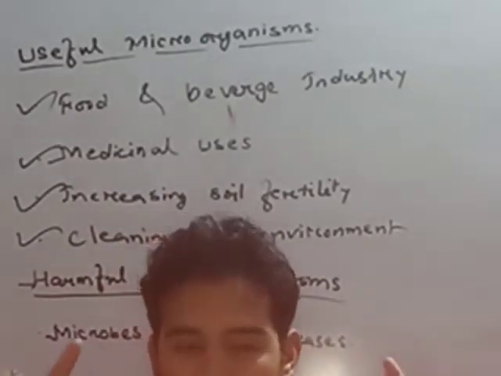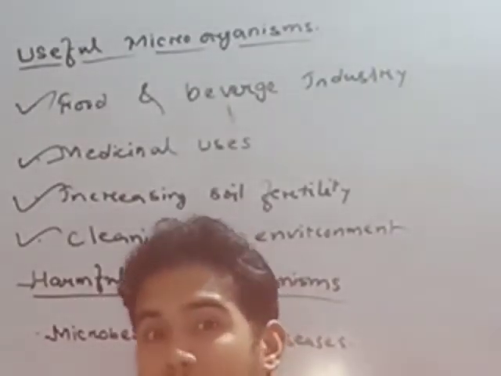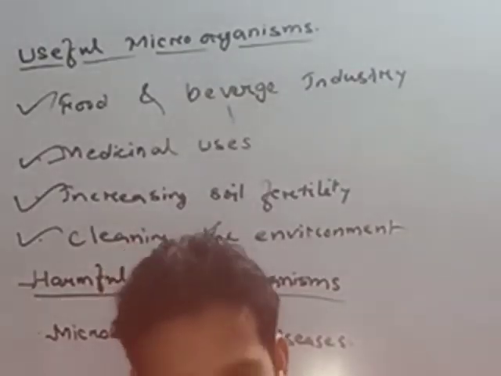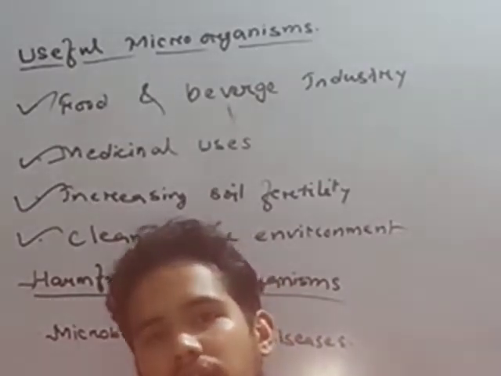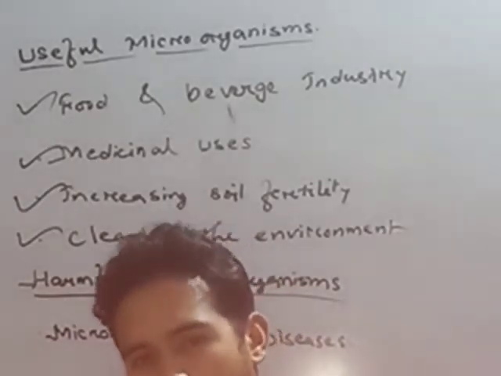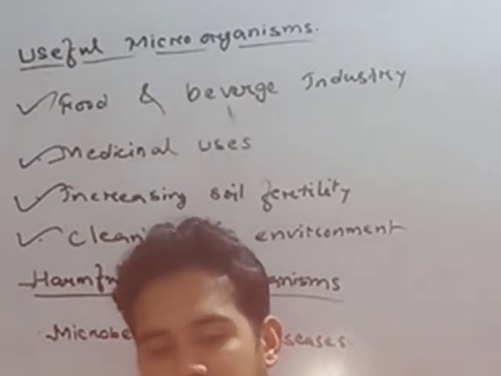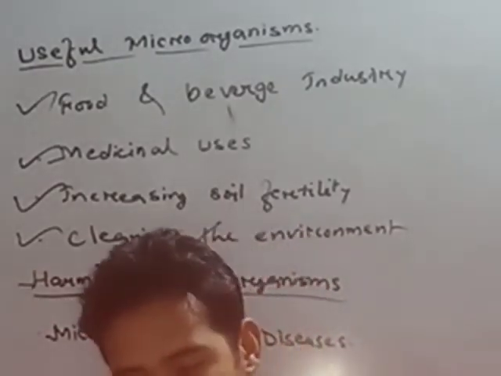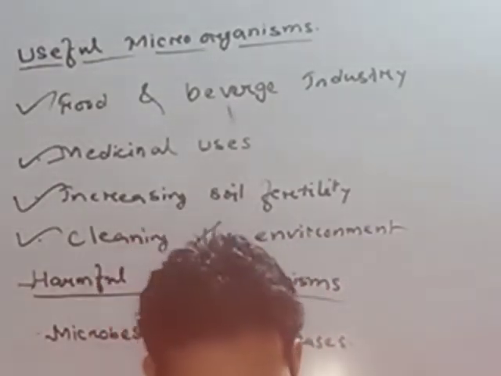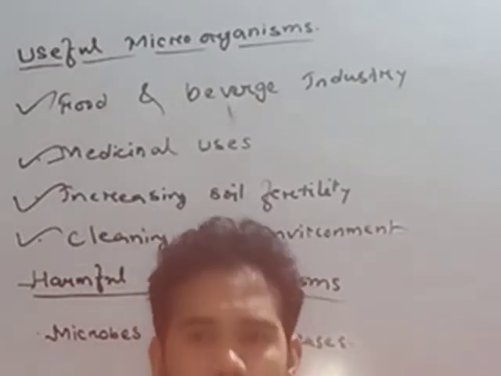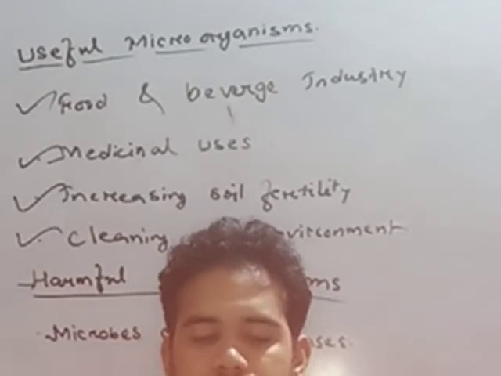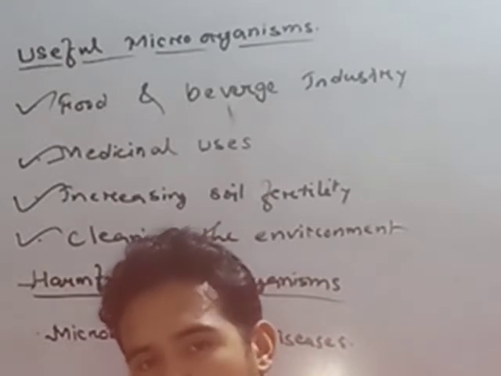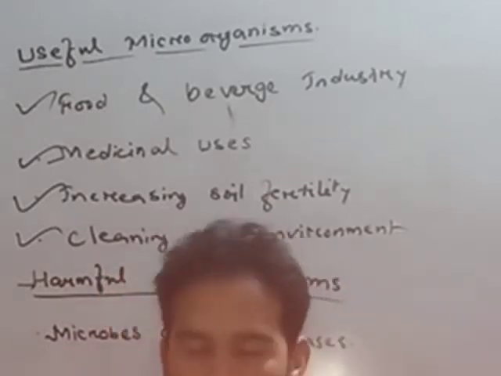Now, the cause of diseases, or pathogens, that means the microbes that cause the disease. If you consider corona, then we can see that corona, COVID-19, is caused by a virus. The production of corona is from a microbe which is known as a virus. So like corona virus, some communicable diseases are also caused by microbes.